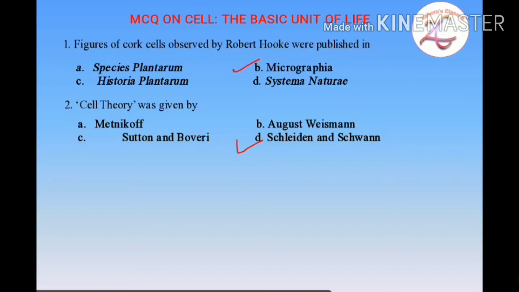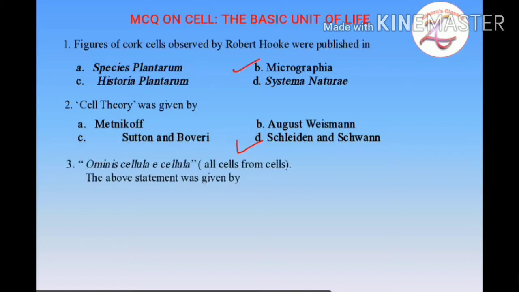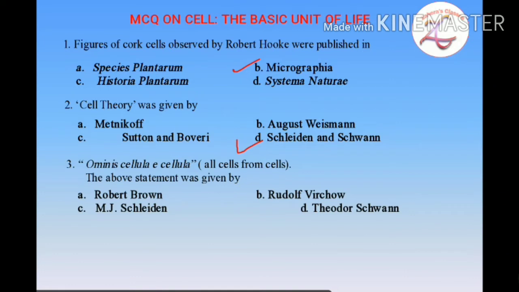Coming on to the next question: omnis cellula e cellula, all cells from cells. The above statement was given by whom? The options are A. Robert Brown, B. Rudolf Virchow, C. M.J. Schleiden, or D. Theodor Schwann. The cell theory was proposed by Schleiden and Schwann with two postulates, but the third postulate was later added by Rudolf Virchow.